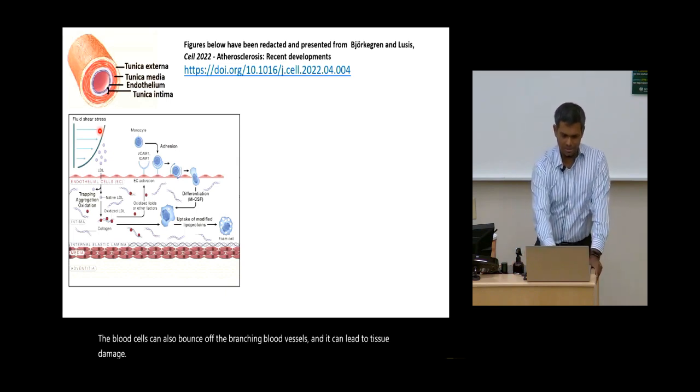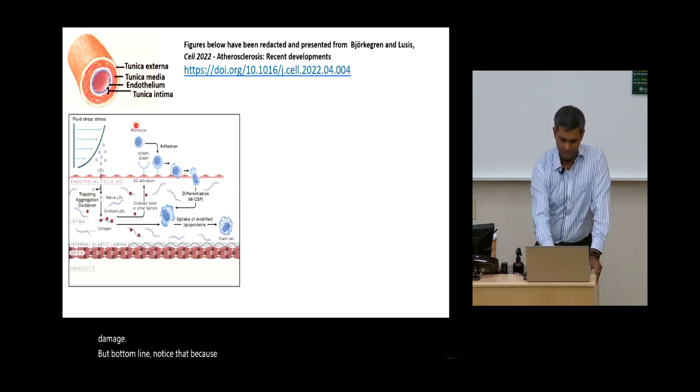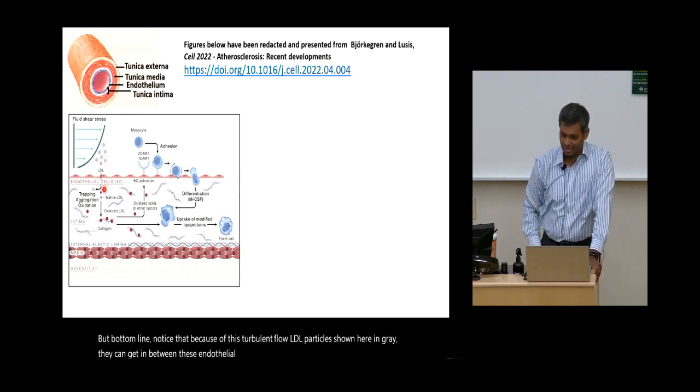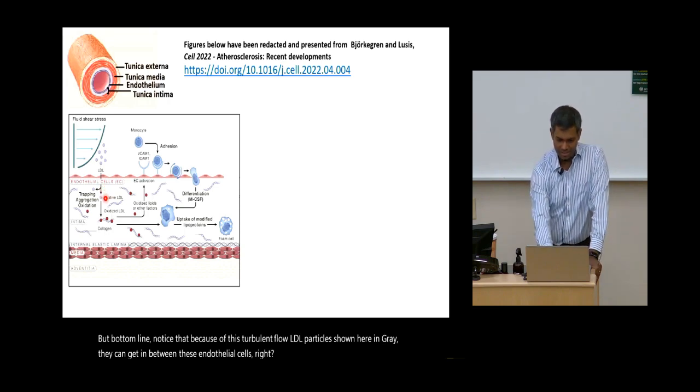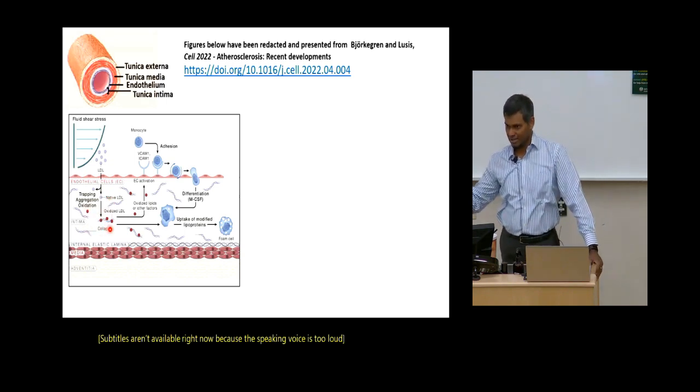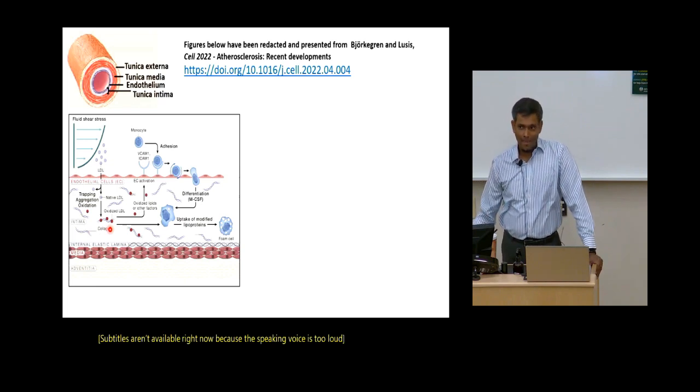But bottom line, notice that because of this turbulent flow, LDL particles, shown here in gray, can get in between these endothelial cells, right? And when they get in, they can get oxidized, and when they get oxidized, they are shown in red. So when they are unoxidized, they are shown in gray; once they get oxidized, they are shown in red.